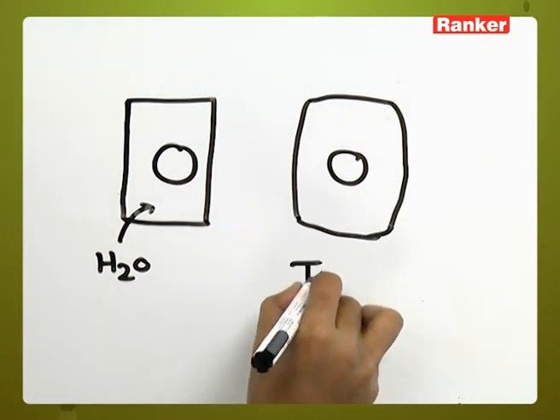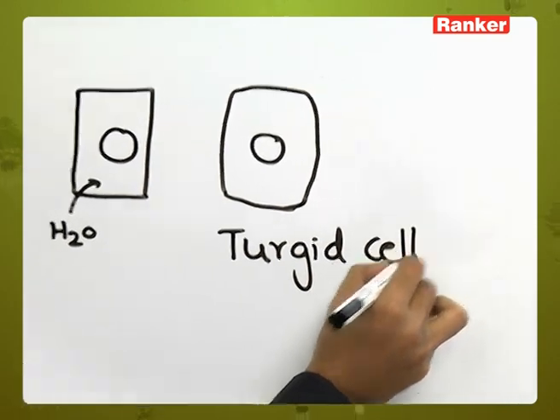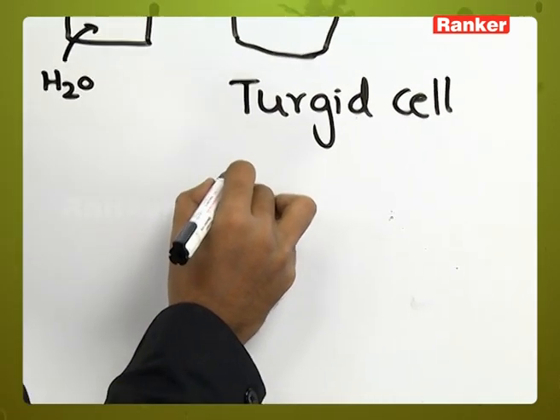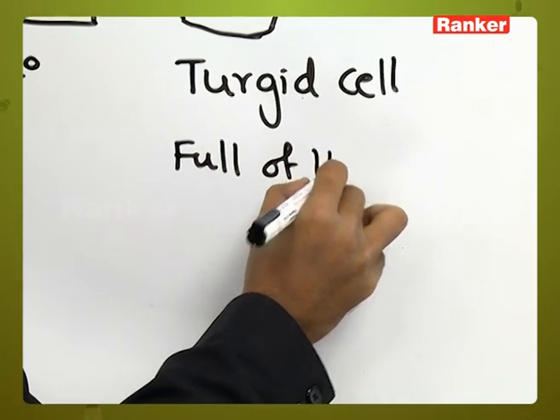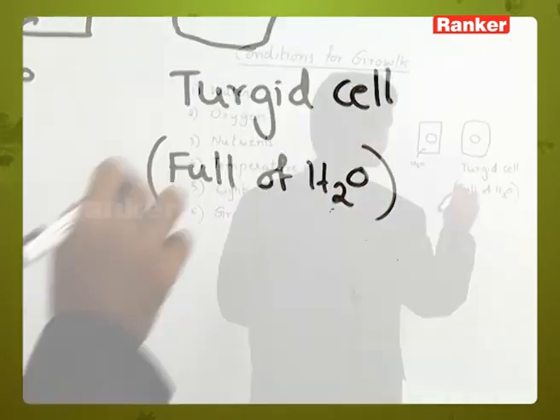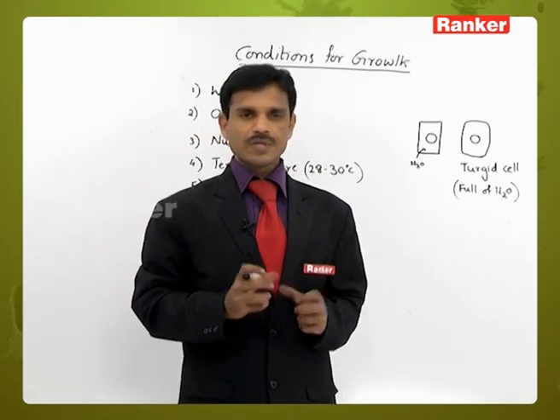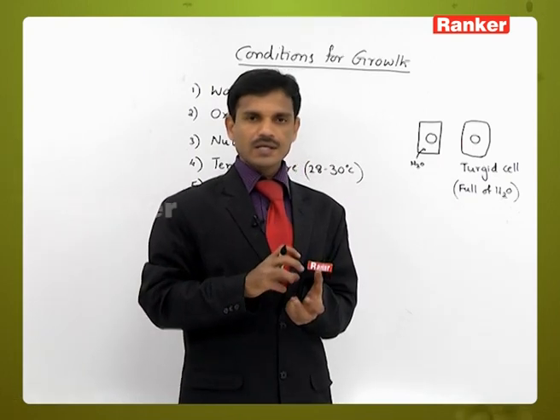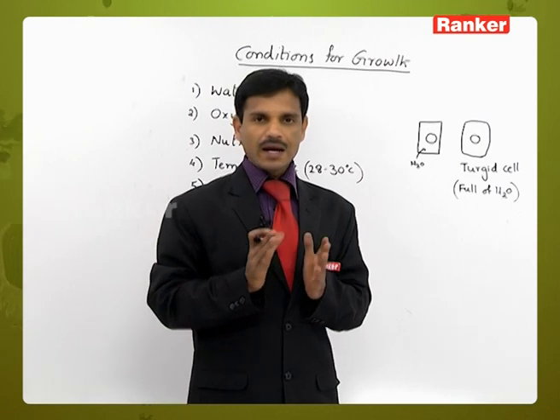So it is a turgid cell, filled with water, full of water. So when the cells are in the turgid condition, filled with water, then only the growth occurs. So the turgidity is giving the cell expansion, cell enlargement.